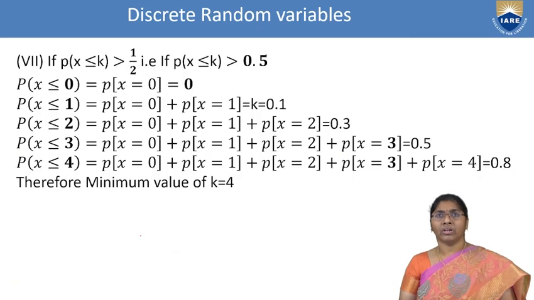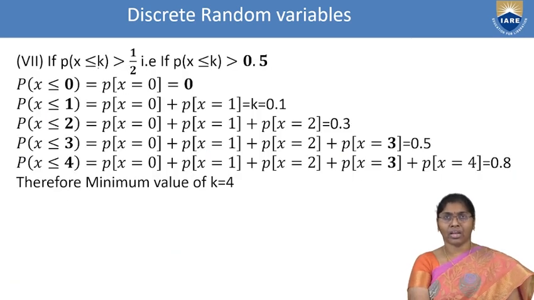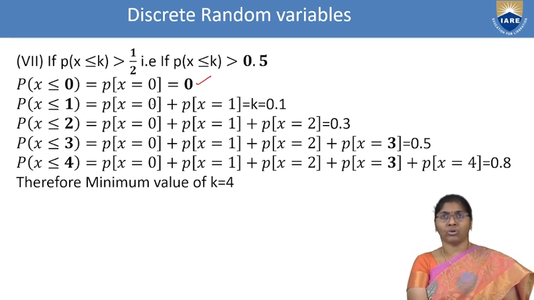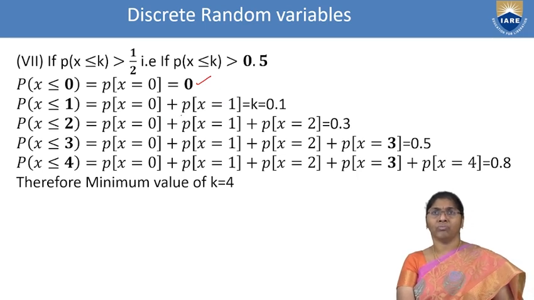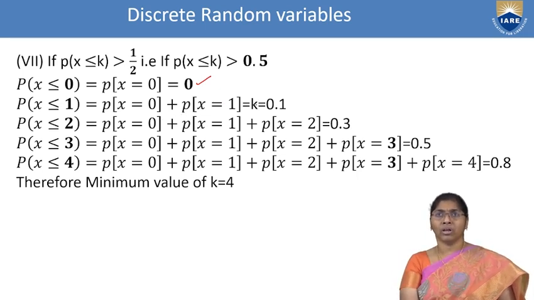Then, finally, we can choose if P of x less than or equal to k is greater than 1 by 2, that is 0.5. First of all, P of x less than or equal to 0 is nothing but P of x equal to 0, that value is 0 in the given table. Now, P of x less than or equal to 1 means P of x equal to 0 plus P of x equal to 1. Cumulative distribution. Here we are using cumulative. Then 0 plus 1, that means 0 plus k, that equals 0.1.